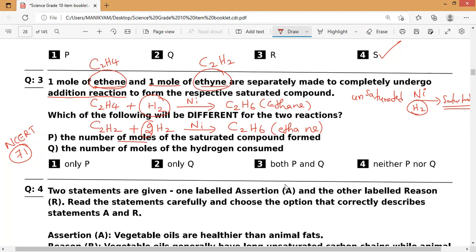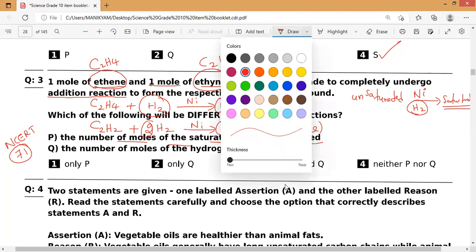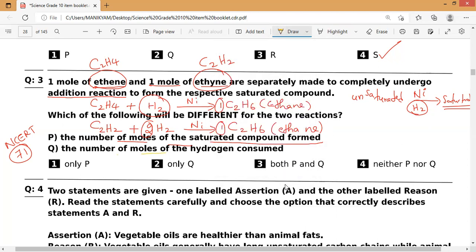Now, which is different, they are asking. The number of moles of the saturated compounds formed. You check the products: 1 mole of ethane, and here also 1 mole of ethane. So it is not different, same for both. Now the second one, the number of moles of hydrogen consumed.